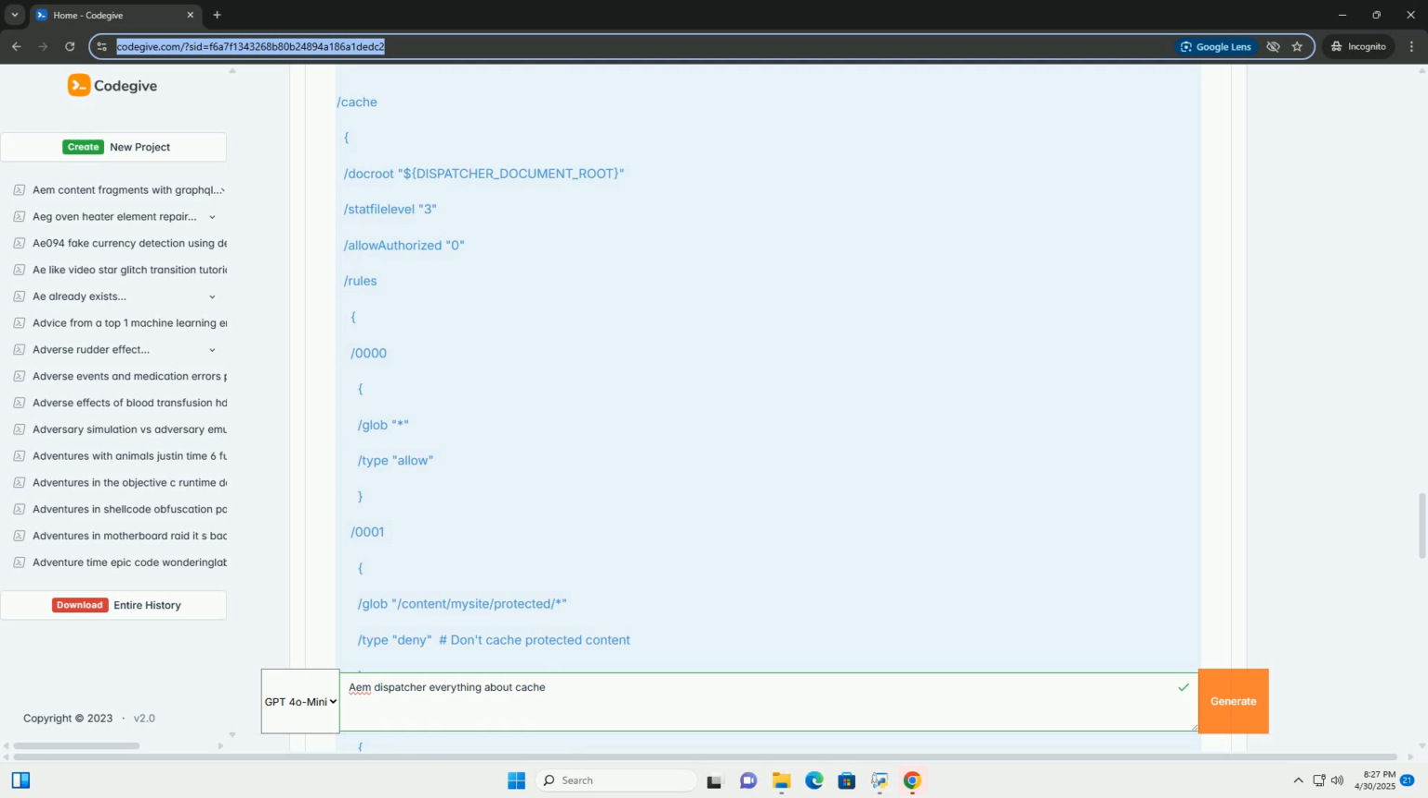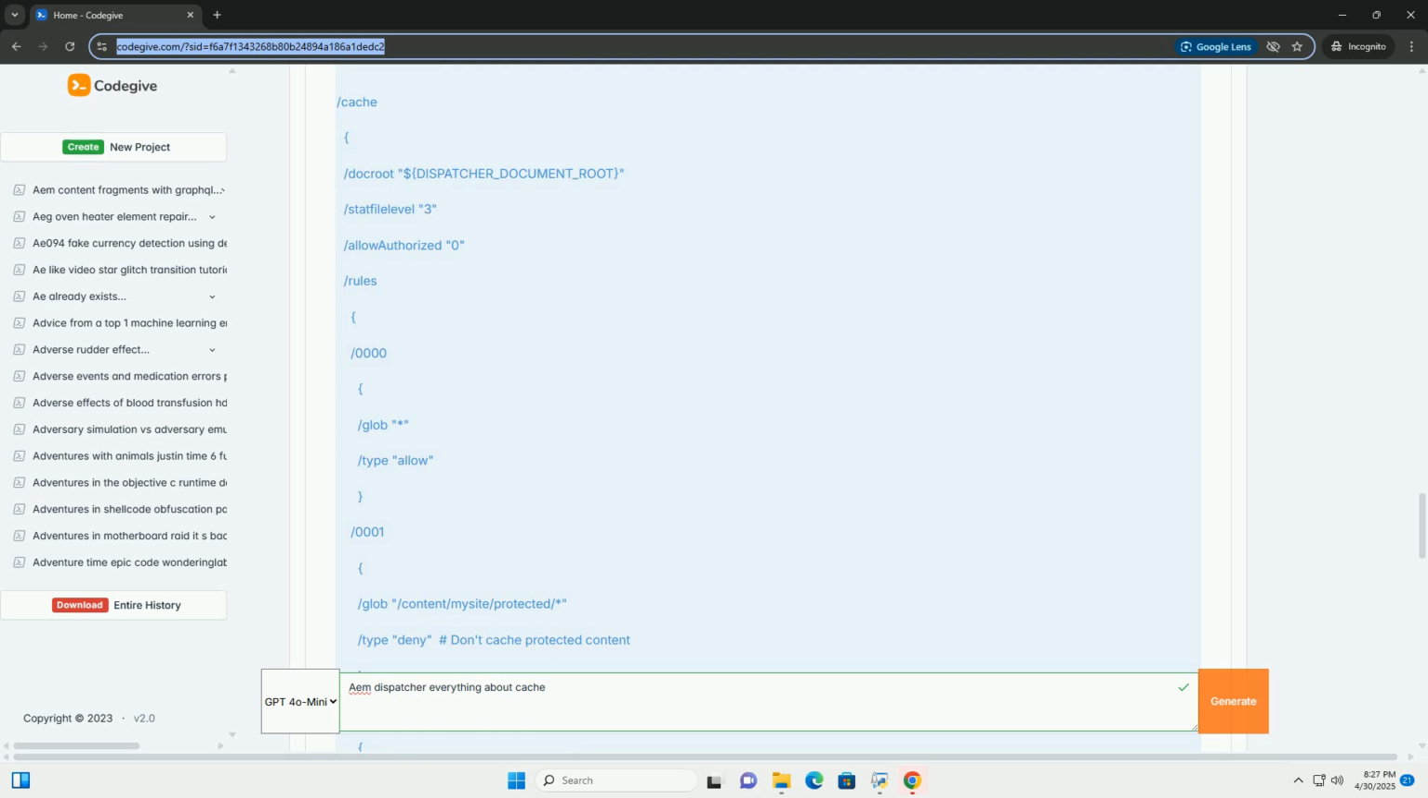/allowAuthorized determines whether to cache resources for authenticated users. If set to 0, the dispatcher will not cache content for requests that include authorization headers or cookies, which usually indicate a logged-in user. Set to 1 to allow caching authorized content. Be very careful when enabling this, as you need to ensure that you are not caching sensitive data specific to a user.